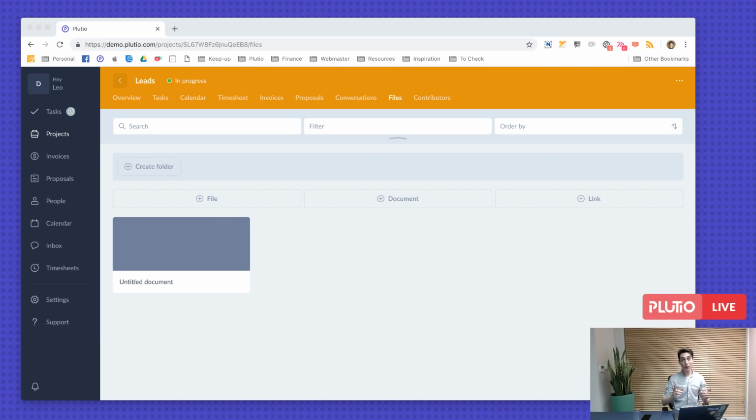Yes, actually, in the coming few days, we are releasing a brand new way of changing statuses of your proposals and invoices. There's a few changes coming to this, so we will release a product update about it as soon as we release it in the coming few days. But there is a new way of changing the status of your invoices and project coming very soon.